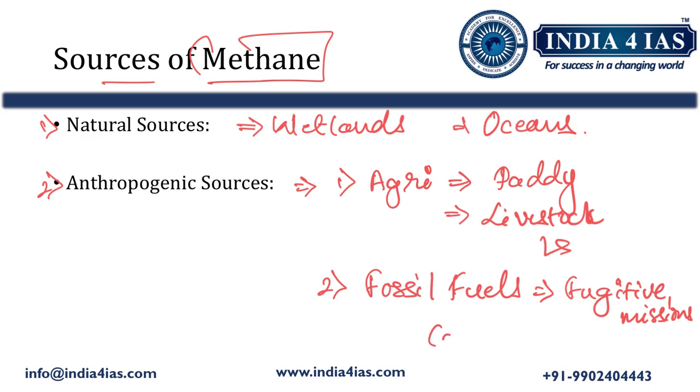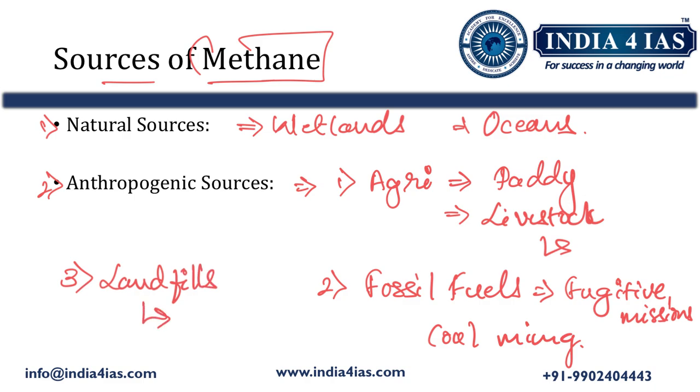Then the third major contributor is landfills, meaning municipal and household waste that is dumped. There, anaerobic decomposition, not digestion, happens. This releases methane to the environment.